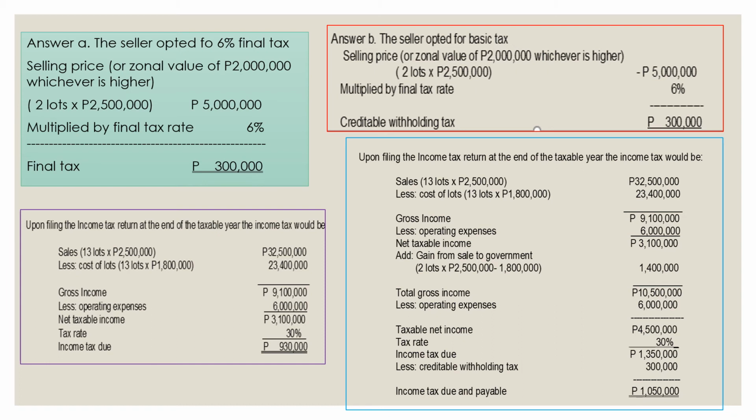Your total gross income is 10,500,000 less operating expenses, the 6 million, and then your net taxable income is 4,500,000 times the tax rate 30%. Your income tax due is 1,350,000 less, of course, the creditable withholding tax 300,000. So your income tax due and payable is 1,050,000. So compare it if you opted for 6% final tax. The income tax there is much lesser on the first choice than on the second choice. Okay, so meaning you need to consider choice A.